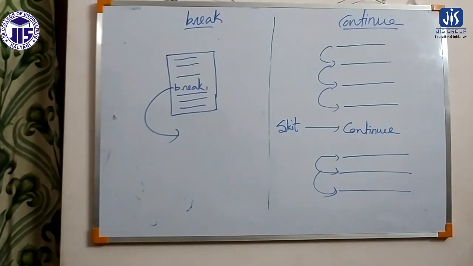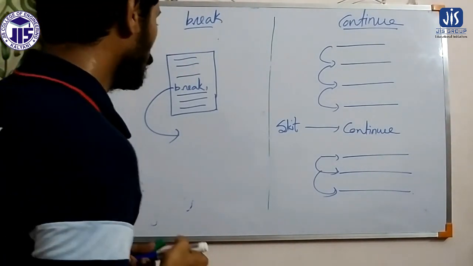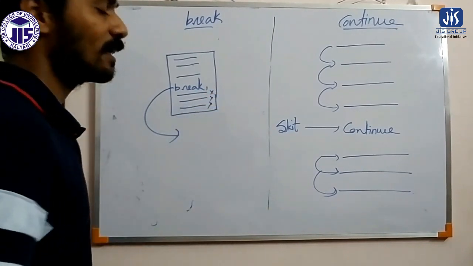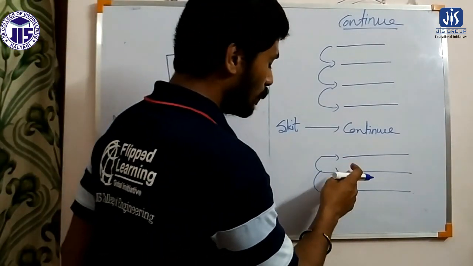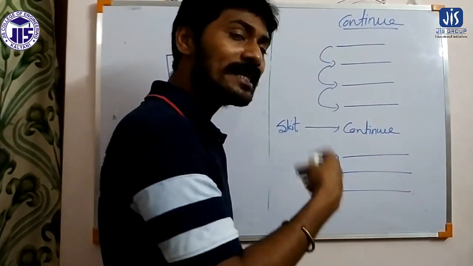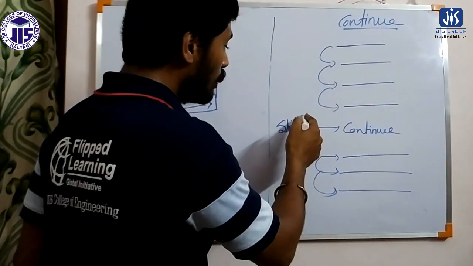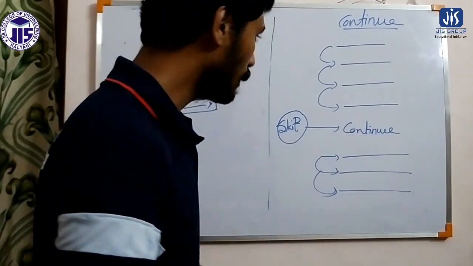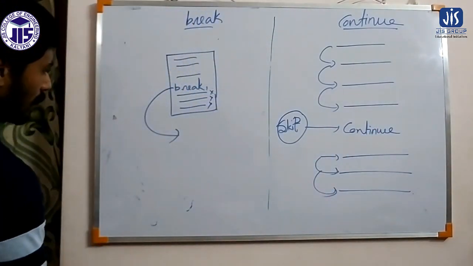That is the way continue is executing. But in case of break, it will get out. The following iterations will not be executed. But in case of continue, the following iteration is again executing, only this particular execution will be skipped. So that is the difference between break and continue.